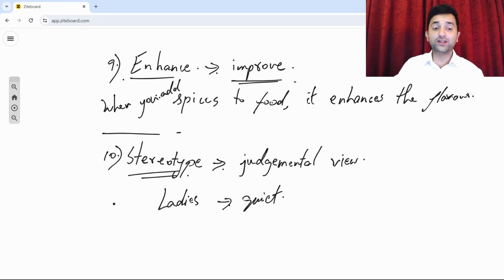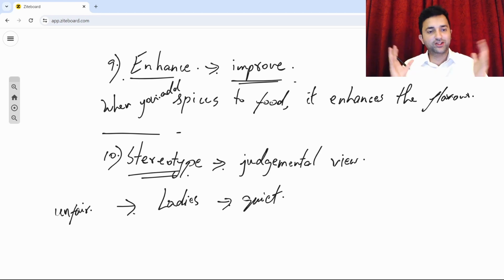Most of the time a stereotype is usually unfair. For example, there are lots of hardworking ladies in today's world, lots of ladies in high positions. Ladies are doing really well. But there still exists a stereotype in some situations, thinking that ladies should be very quiet, shouldn't speak that much, or shouldn't be involved too much in the outside world. Things like that. So that is what you call a stereotype.